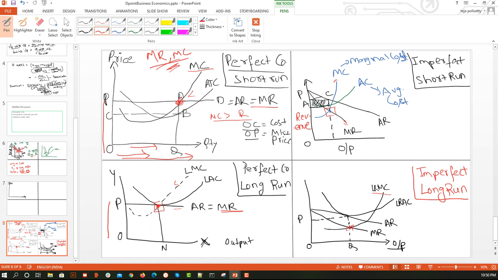Let's now try to interpret. So as I've said, because of price elasticity, my curve in perfect competition is in this manner, where the price remains the same. Price cannot be changed by the organization, so it remains horizontal to the x-axis. I need to focus only on the quantity produced.